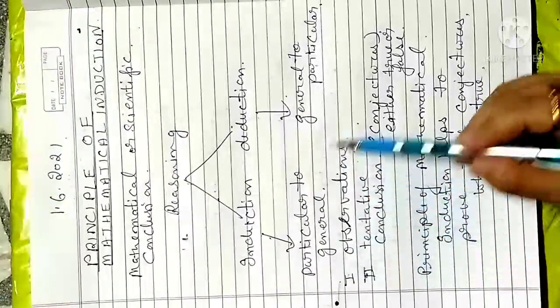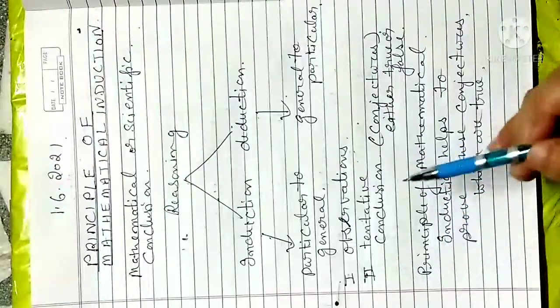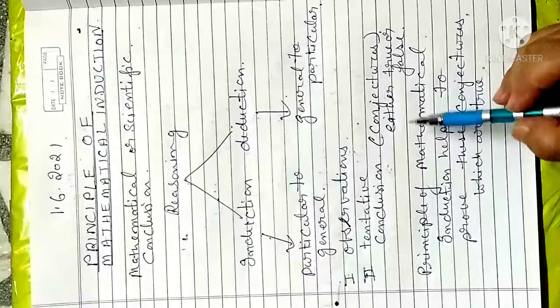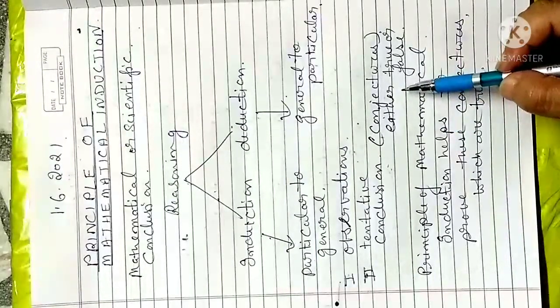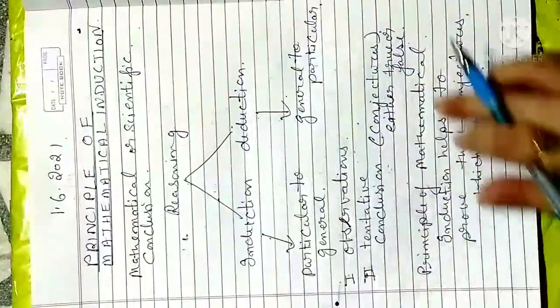That is your observation, where you do the experiment. After the experiment you find a tentative concluded conjecture. What is a conjecture? Either it will be true or it will be false. So how will mathematical induction help us in this reasoning?